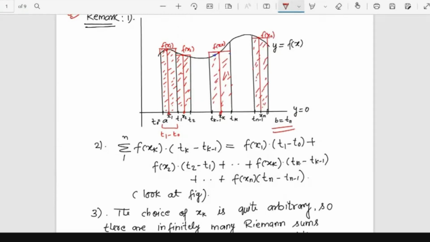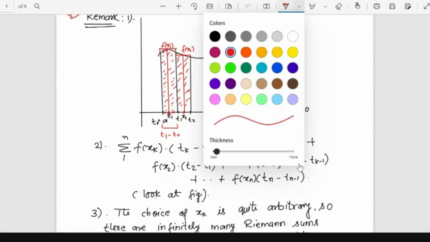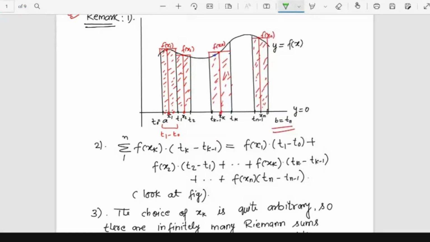So you can just check in the picture corresponding to x1. x1 can be here, x1 can be anywhere. If I pick my x1, f of x1 can be here, this line f of x1. So x1 can be anywhere and corresponding f of x1 can be anywhere.